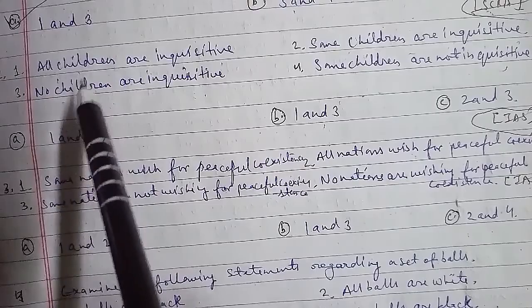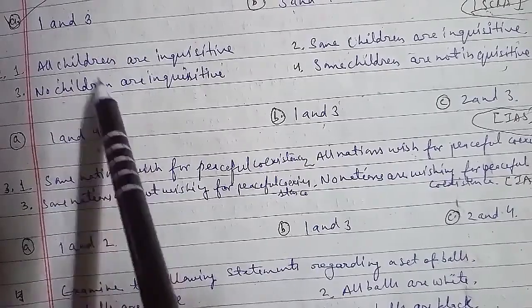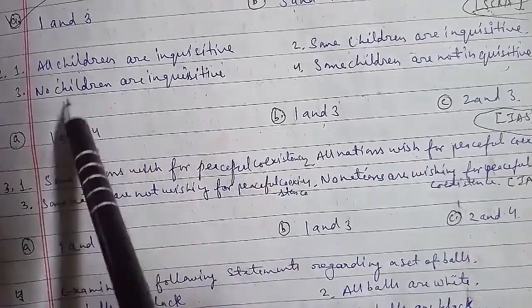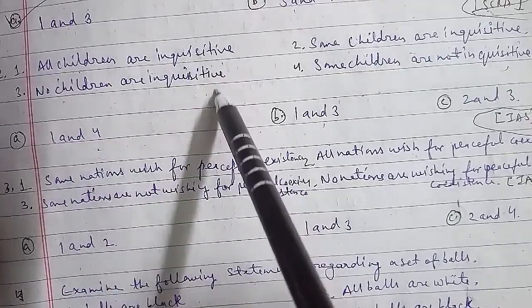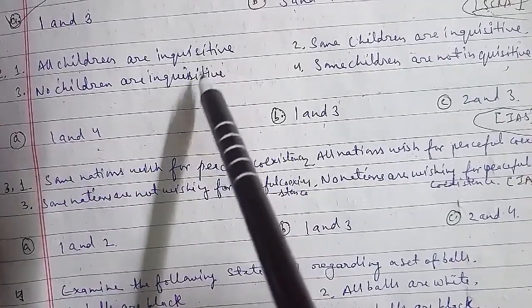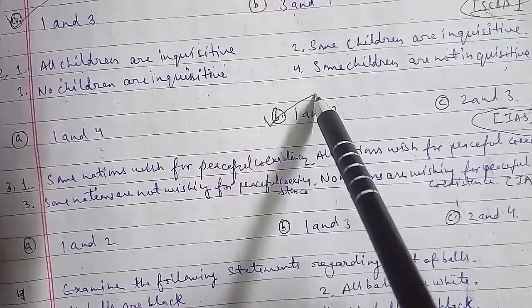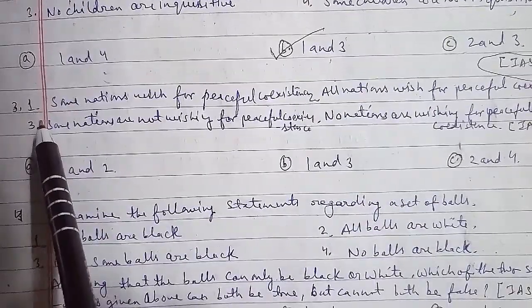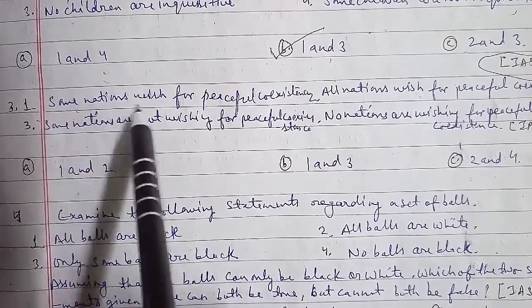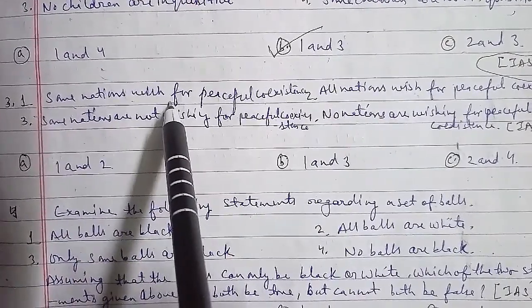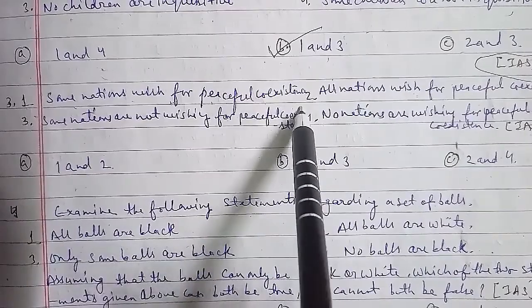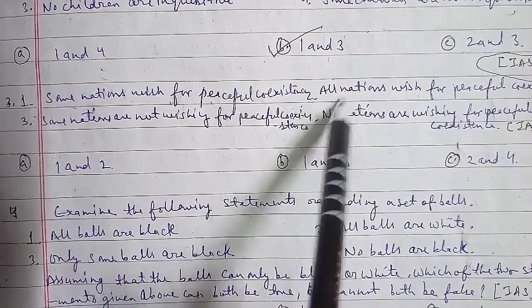Let's go ahead with another one. That is the third question of the session here. The first statement is that some nations wish for peaceful coexistence. The second is that all the nations wish for peaceful coexistence. The third is that some nations are not wishing for peaceful coexistence, and the fourth is that no nation is willing for peaceful coexistence. This also has been asked in the IAS question paper here.